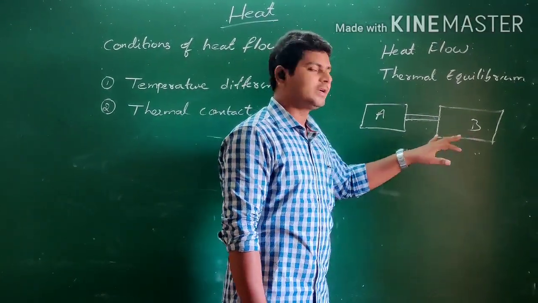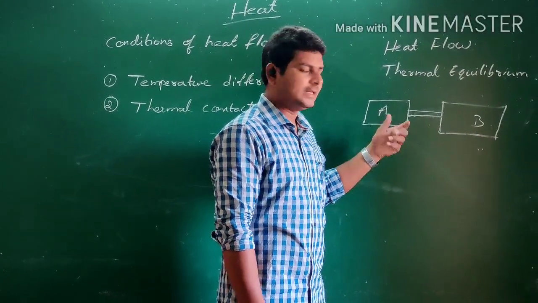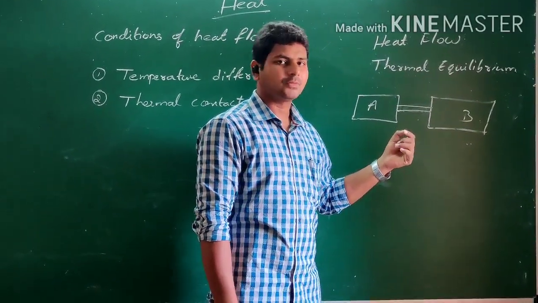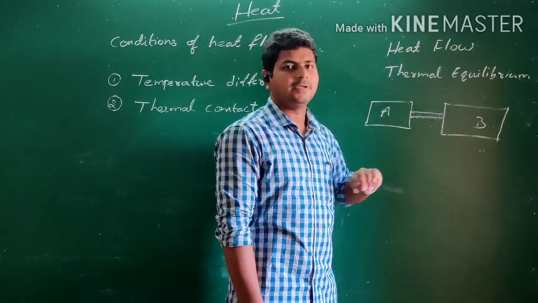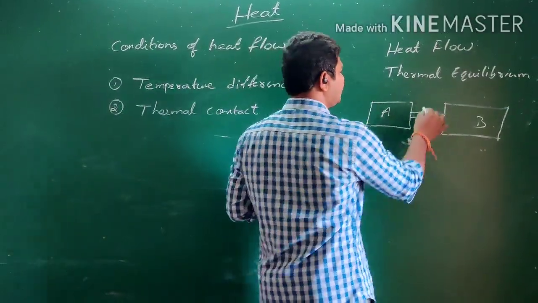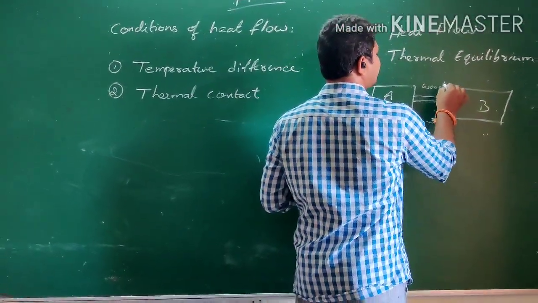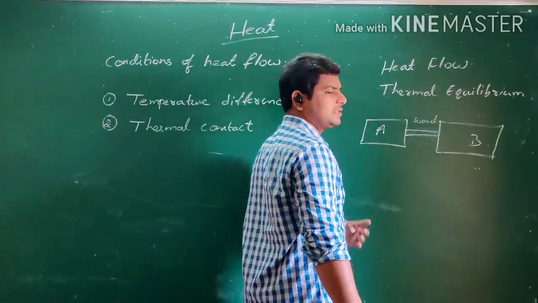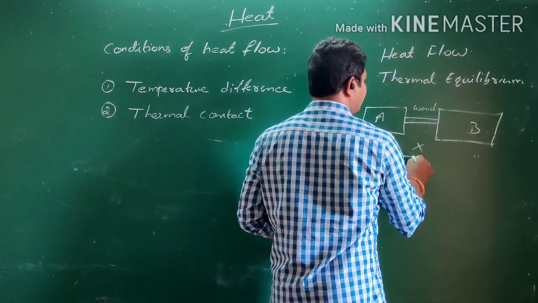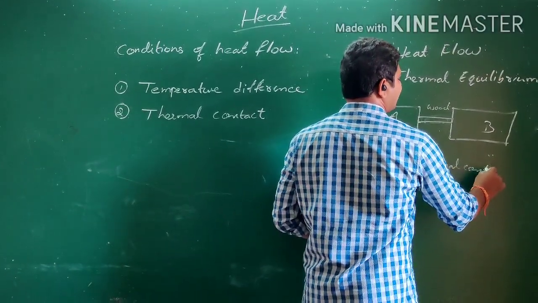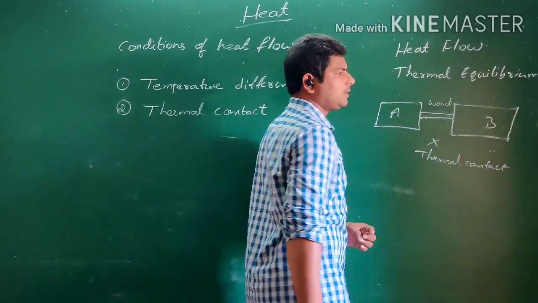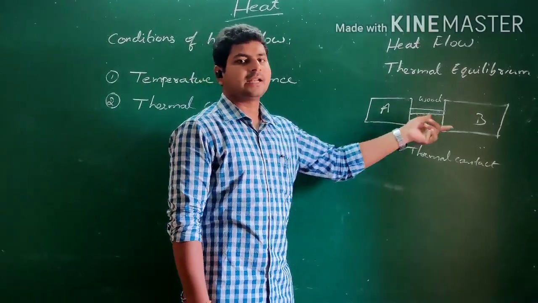There is a physical contact, but is there a thermal contact? No. Heat doesn't transfer from body A to body B. If it is wood, there may be physical contact, but it cannot be a thermal contact. So in this case, no heat transfers.